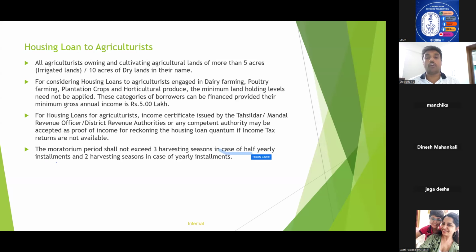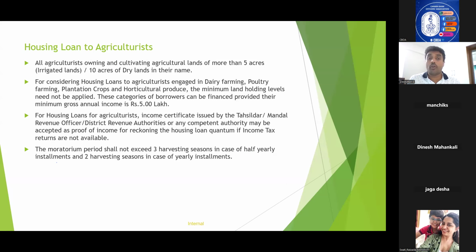Now, housing loan to agriculturist. This is fairly not new. It was in existence for long, but not so popular. Only in some areas it is available, like where agriculture is very prominent. In those areas, this product is very fast moving. So the guideline is very simple.